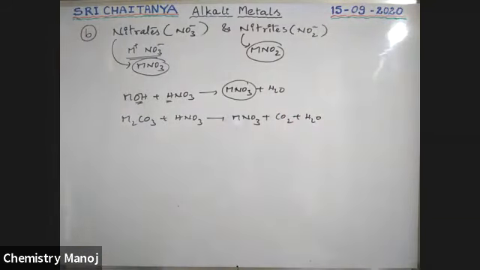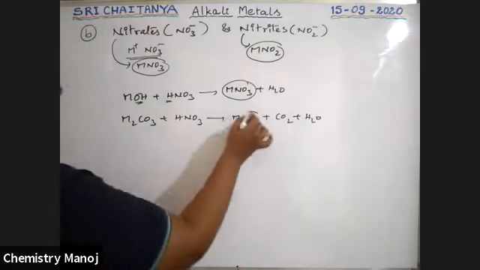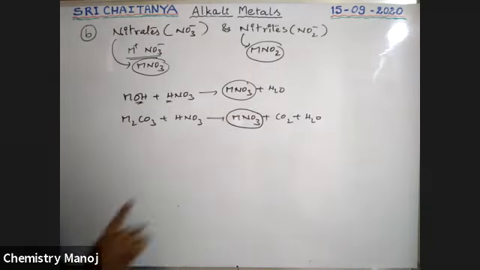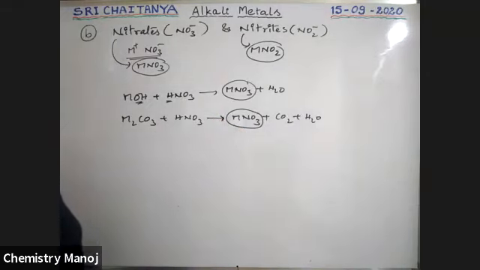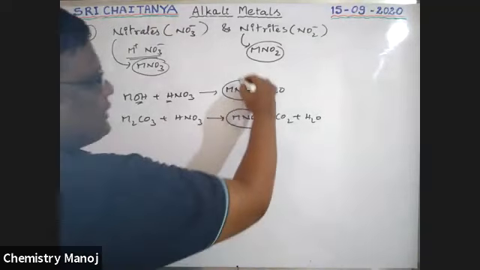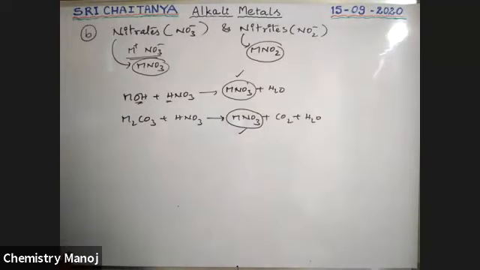Boys, I am using unbalanced equations. Please try to balance them in your notes. So this is the way to prepare nitrates.